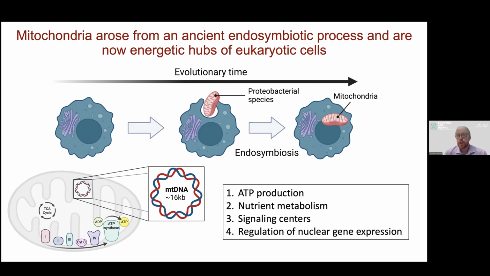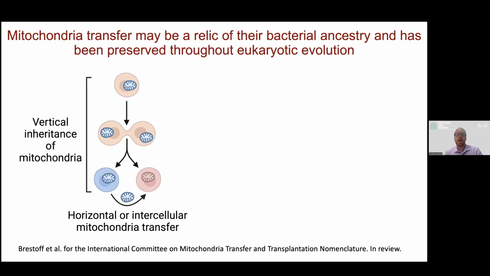And these mitochondria are, of course, most famous for their role in energy metabolism, but they have many other important functions, including serving as signaling centers and regulation of nuclear gene expression, cell death, and cell cycling. The textbook thinking about mitochondria propagation between cells is known as vertical inheritance of mitochondria, where the parent cell divides the mitochondria symmetrically or asymmetrically to the two daughter cells.